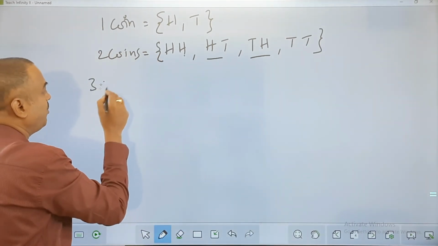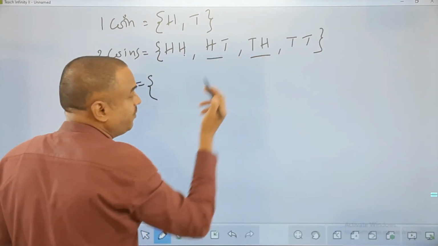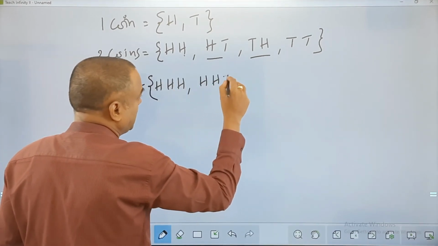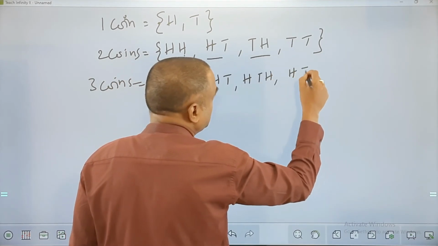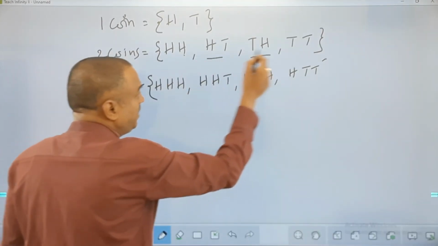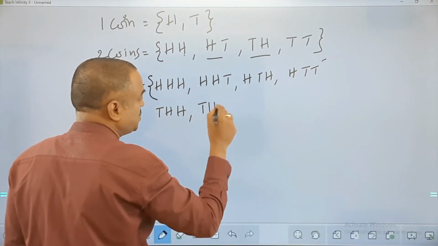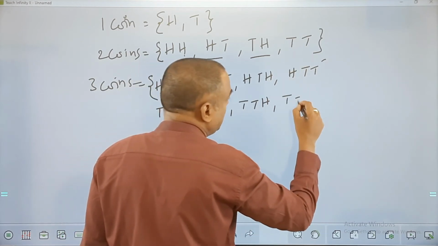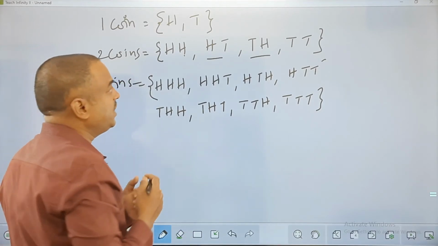Okay. Now the point is to remember for 3 coins. Apply H in front of all the 4 here. So it will be H H H, H H T, then H T H, and finally H T T, which are the first 4. Followed by applying T before all of them. So T H H, then T H T, then T T H, and T T T will be the last one. So the total number of outcomes is how many? 8. So it goes like this, my friend.